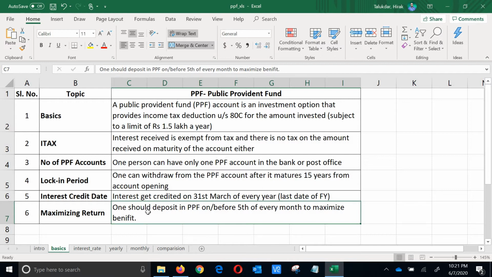So my recommendation would be, whatever amount you can put in your PPF account, put from 1st of the month to 5th of the month. From 6 to 30, it's better not to put any amount into your PPF account. Go for the next month from 1st to 5th. Again, you can invest in your PPF account, and the rest of the time you can keep your money in your normal bank savings account so that it will accumulate some interest. So to maximize return, you have to invest your money into your PPF account from 1st to 5th.